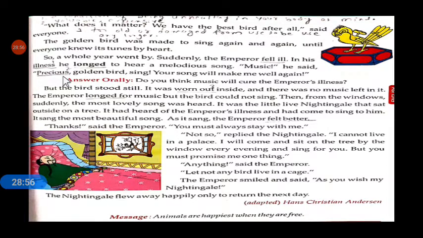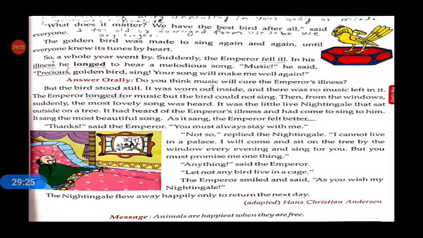Then, "Precious golden bird, sing, your song will make me well again." See, that emperor was asking that golden nightingale, that precious nightingale. Why precious? Because that golden nightingale is made of gold, and you know gold is the most precious metal, correct?